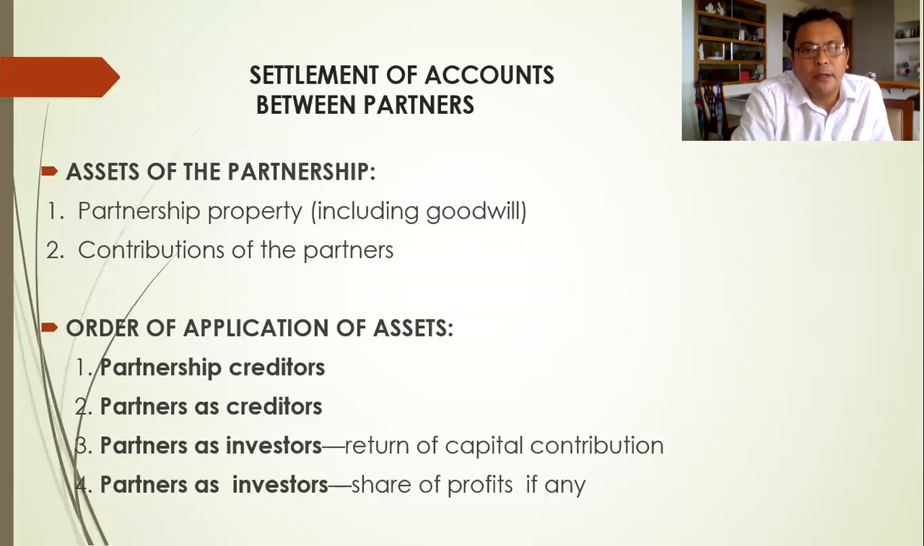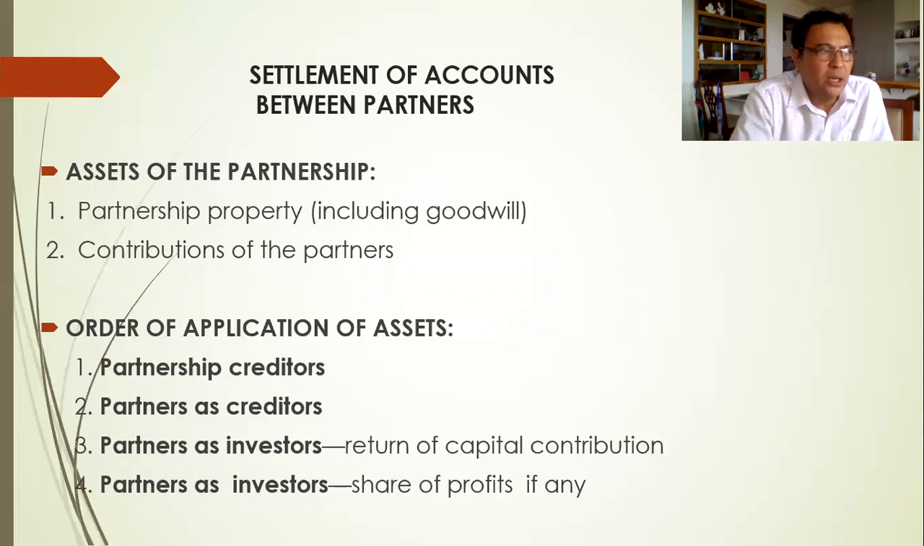Number 3, the contributions of the partners. Of course the partners, in joining a partnership, in the creation of the partnership, contribute money, industry, or property. So those contributions are assets of the partnership. So how are these assets to be applied or settled? So number 1, the order of application of assets.